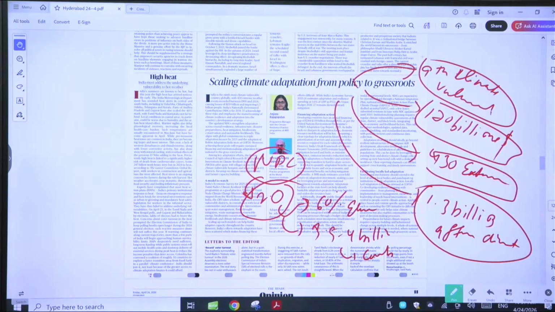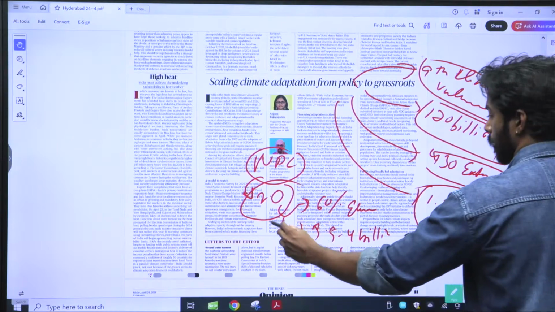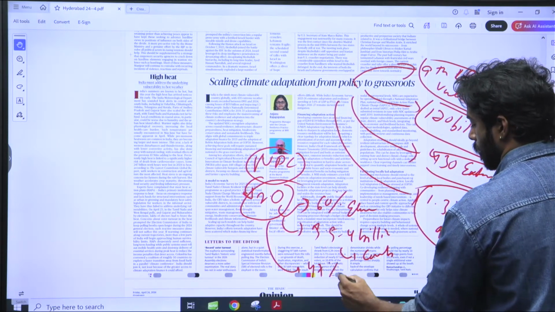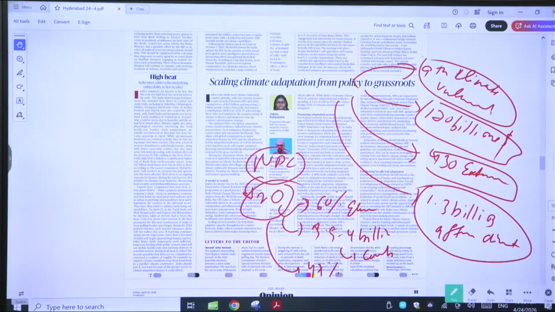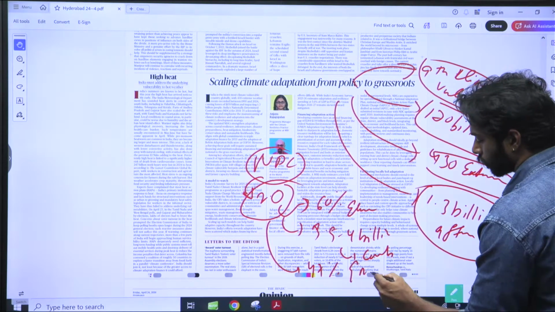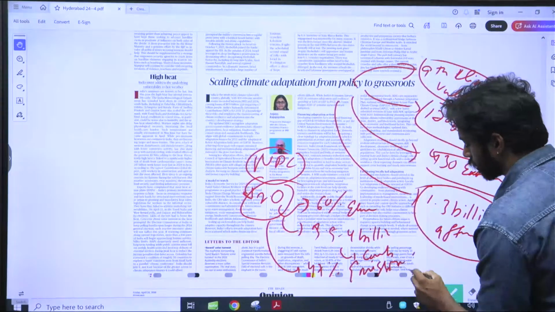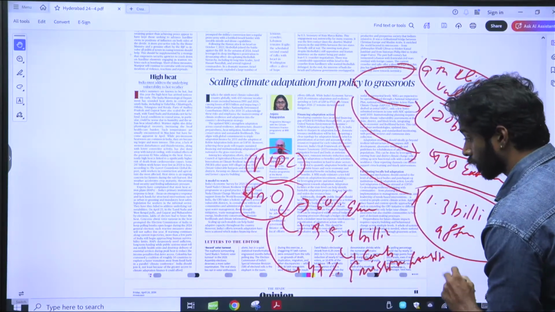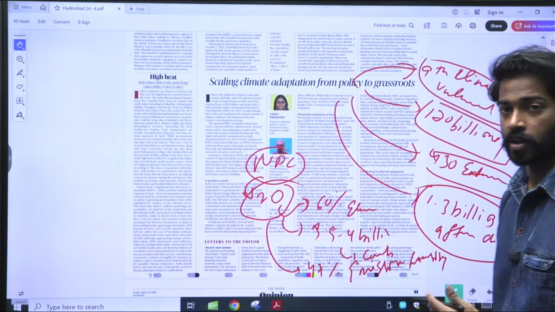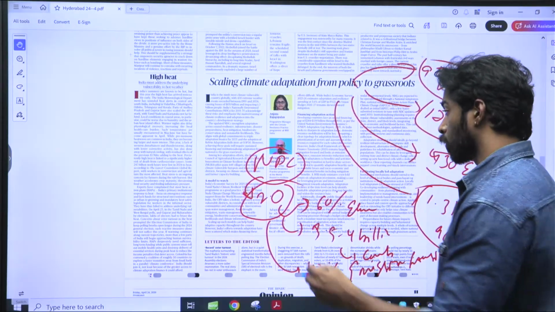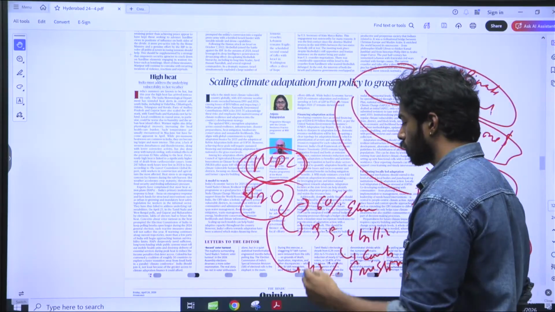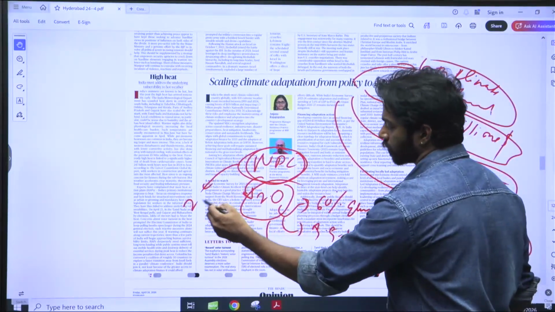And they'll also reduce 47% of emission intensity. Yeah, they'll reduce 47% of emission intensity. So these are all the main nationally determined contributions, the ones that have been submitted recently, right? NDC 2.0. These are all by 2035.